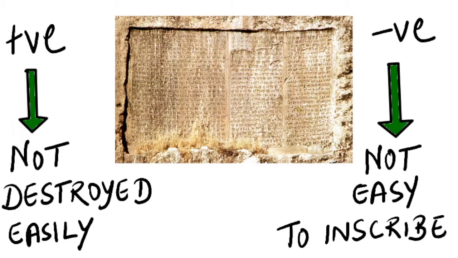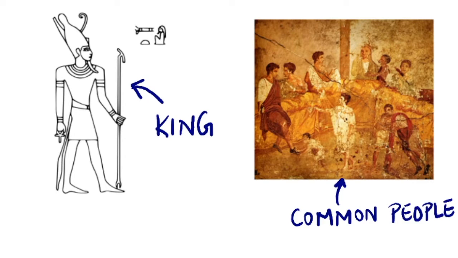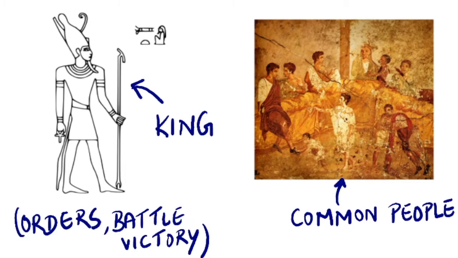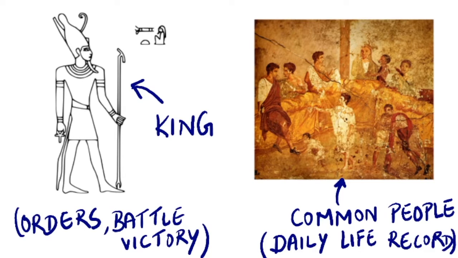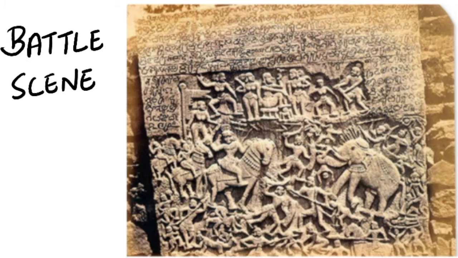But the negative side is that inscribing on a stone or a metal is not as easy as writing on a palm leaf. These inscriptions were written both by the royalty and the common people. Kings used it to inscribe his order so that people could read and obey it, whereas common man inscribed to keep a record of things he did. Kings often used these inscriptions to show how powerful and brave they were by marking their victory in battles on stones.